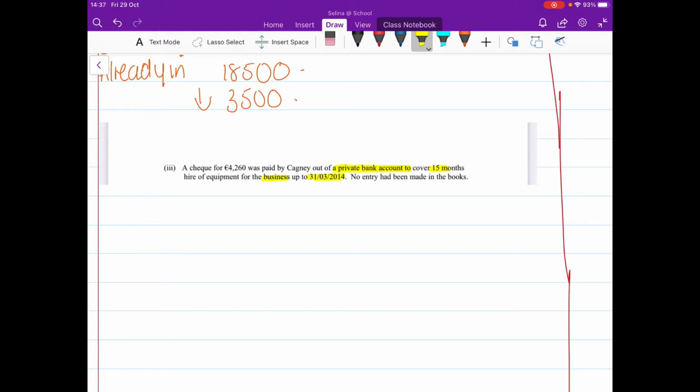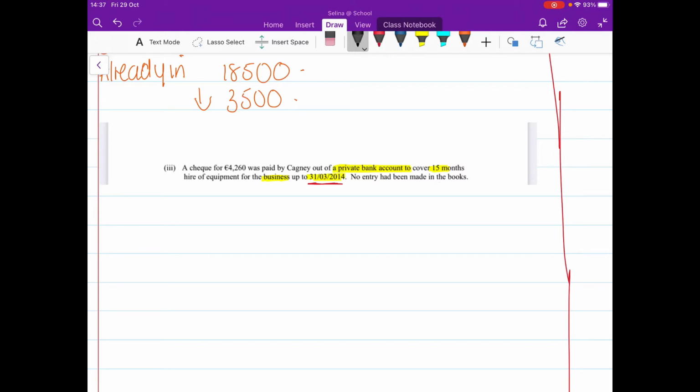Now we are doing the accounts for the 31st of the 12th, 2013. So that means we have 3 months up until the end of March next year, 2014, paid for in advance. What we need to do here is, no entry has been made in the books, so that means we've got no black pen. They didn't do anything, so we just need to fix it.